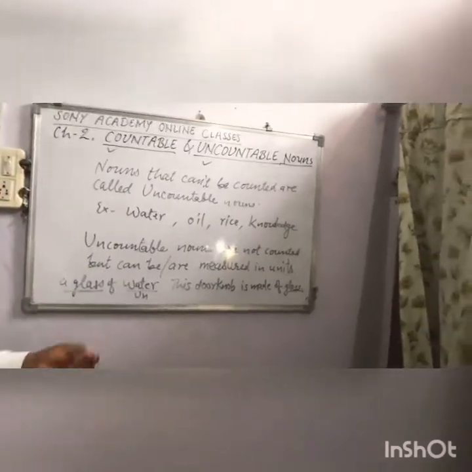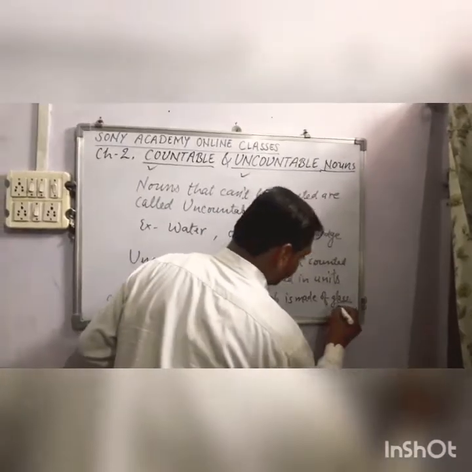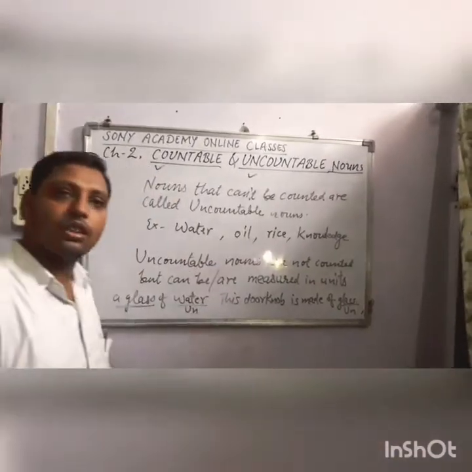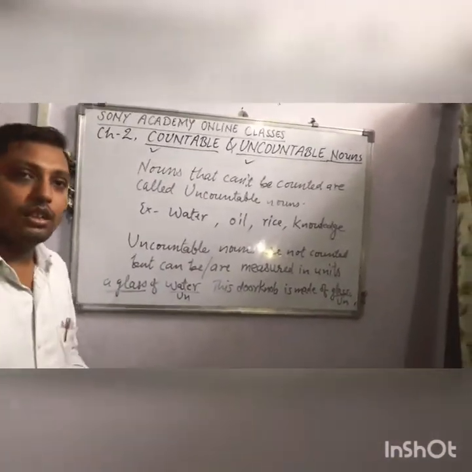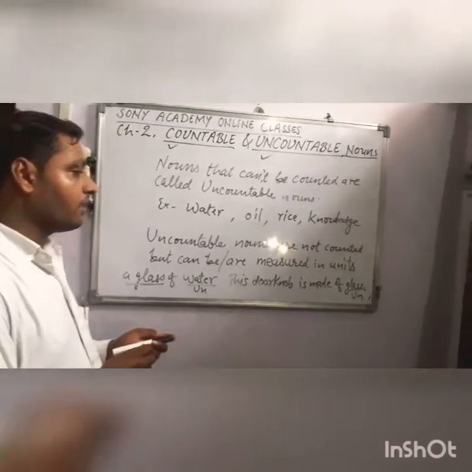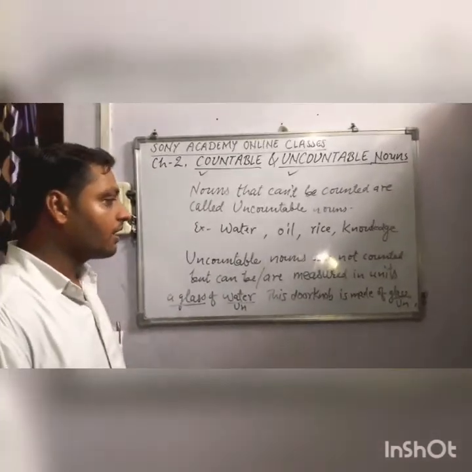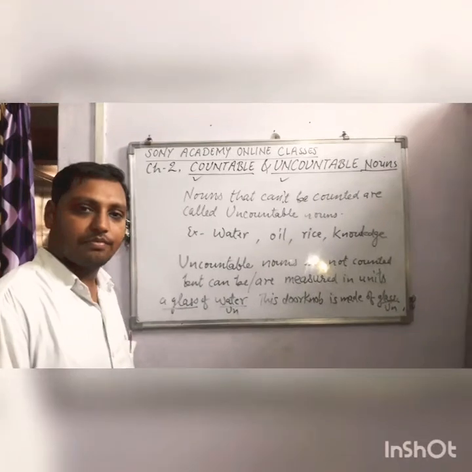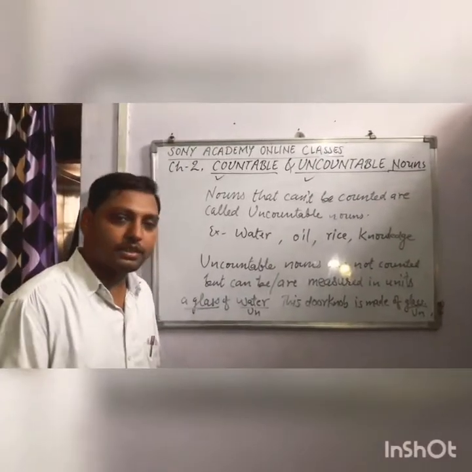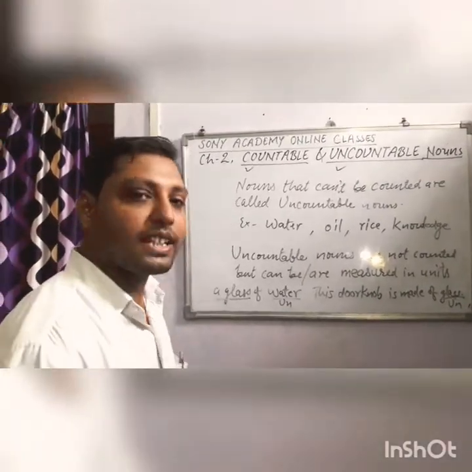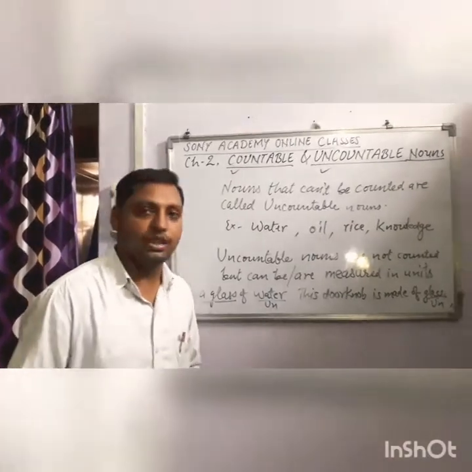The word glass is not countable over here. It is uncountable. And you know how? This is uncountable because it cannot be measured here. So the word glass has been used in both ways, countably and uncountably as well.